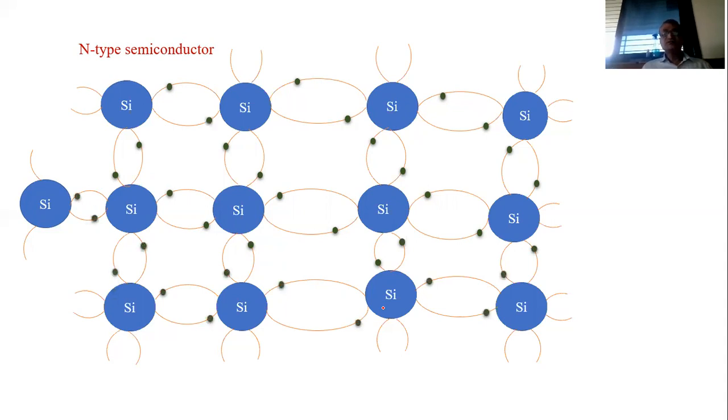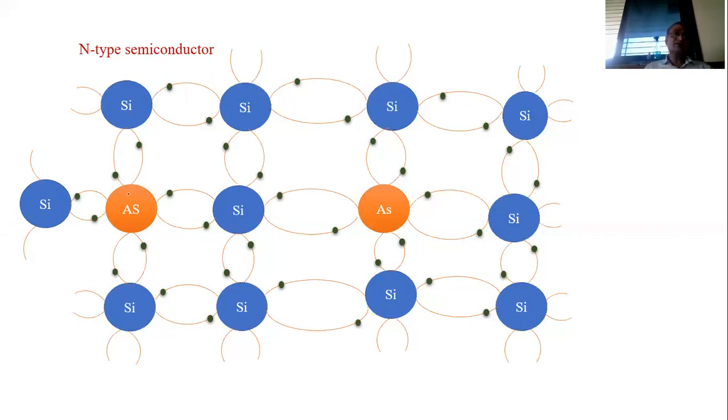Now, in this case, a pentavalent impurity, suppose arsenic, is added here. Each arsenic atom is added such that it is surrounded by 4 silicon atoms.